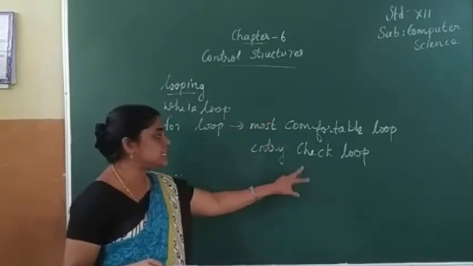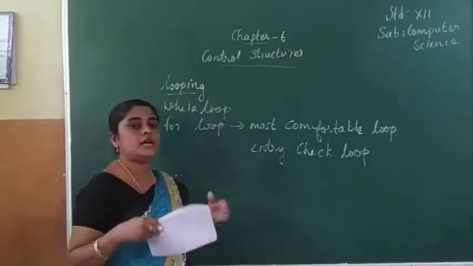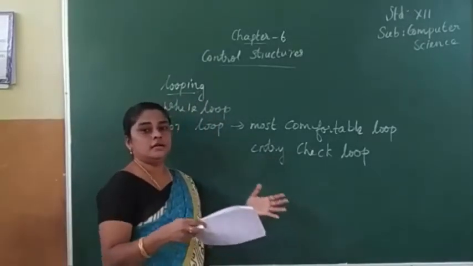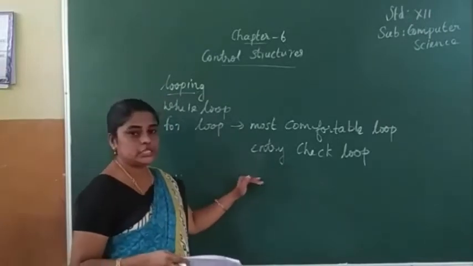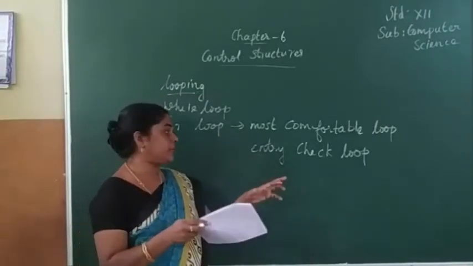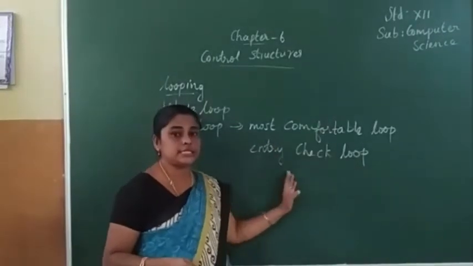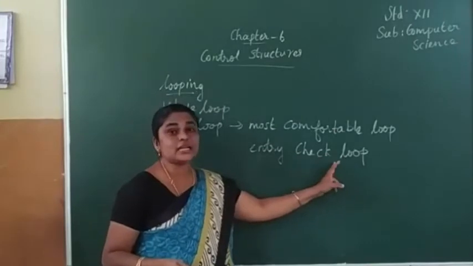So entry check loop means, what is the meaning of entry? When we are going to enter into the first initialization part, after entering into that particular program, we are checking the condition. This is the entry check loop.